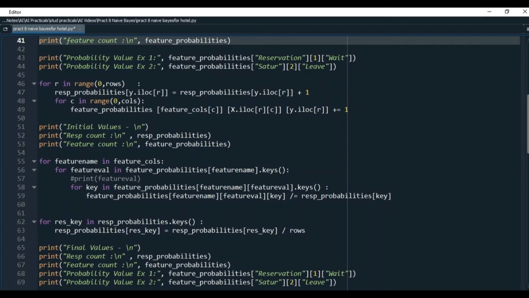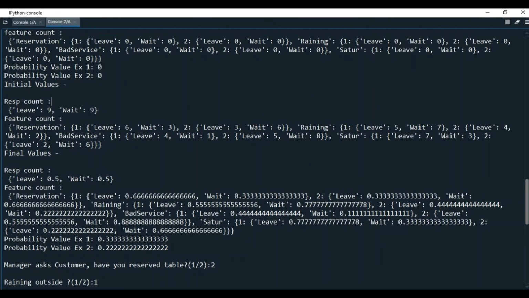Since there are 3 levels of dictionaries, there are 3 for loops. This loop will calculate the probability values for all feature set data. After that, I'll calculate the probabilities of Y column in line 62 and 63. And then I'll print all these things just to make sure that everything is going fine.